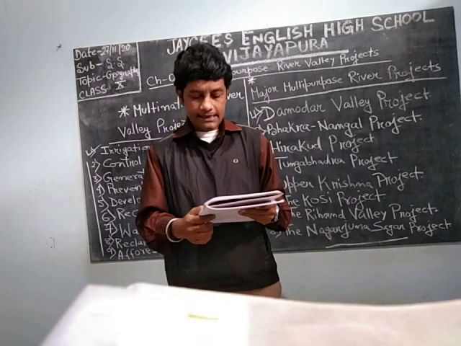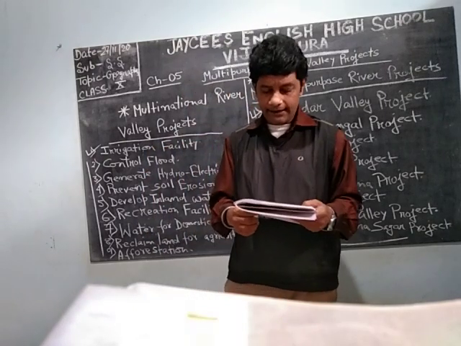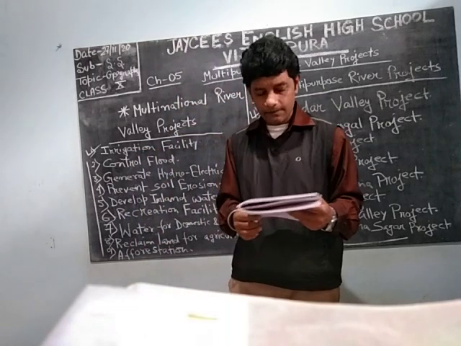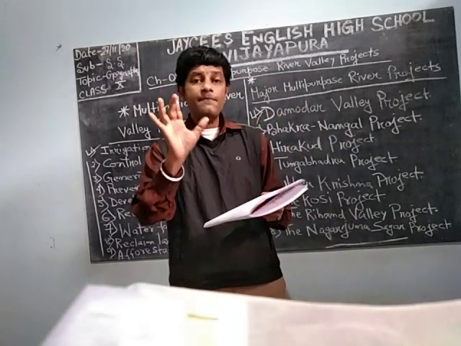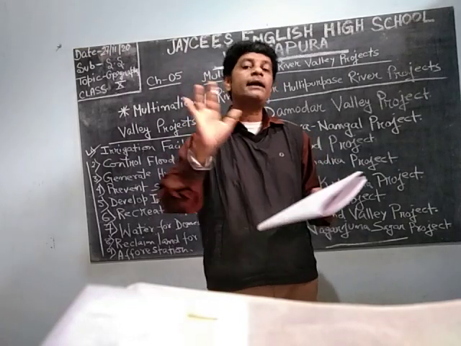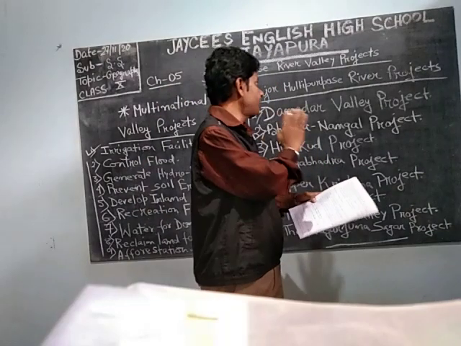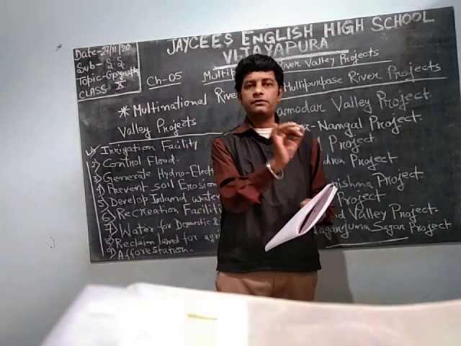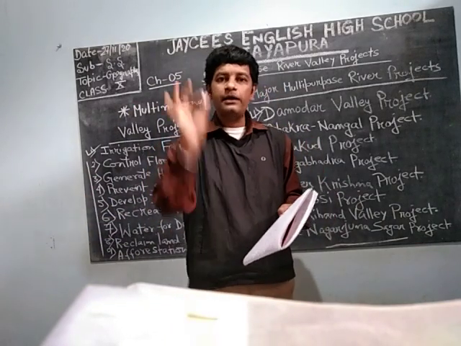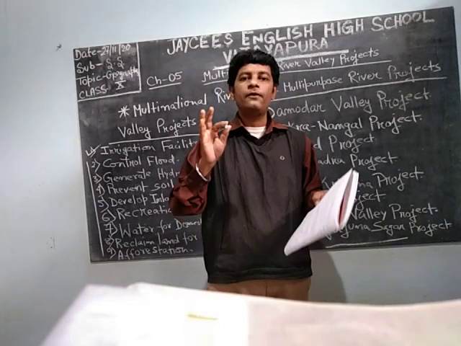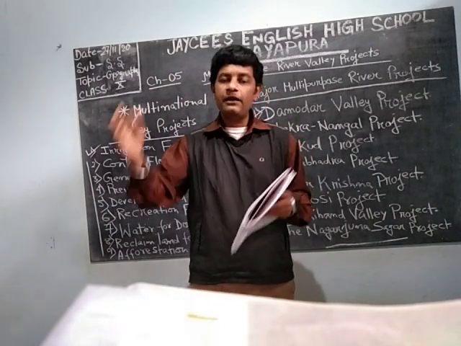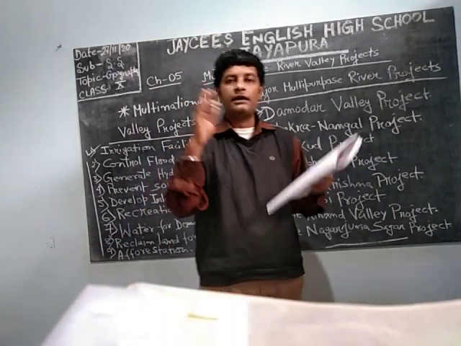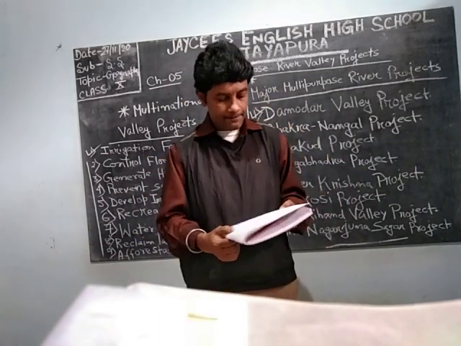Flood control, irrigation facility, generation of hydroelectricity, prevention of soil erosion and promoting afforestation are the main objectives of the project. The aims of all the river valley projects are almost the same, with one or two points here and there. The water is used for the same purpose by the people of Karnataka, West Bengal, Haryana and Tamil Nadu.